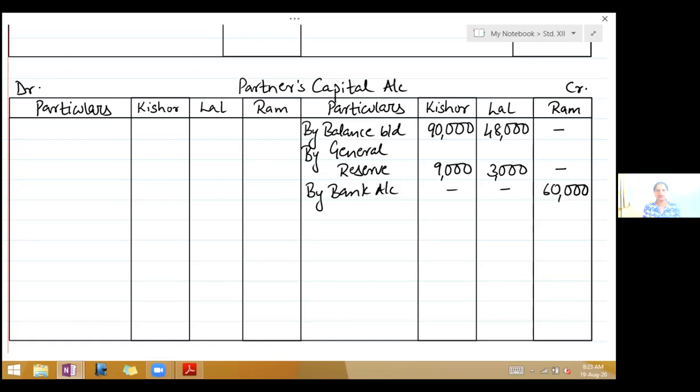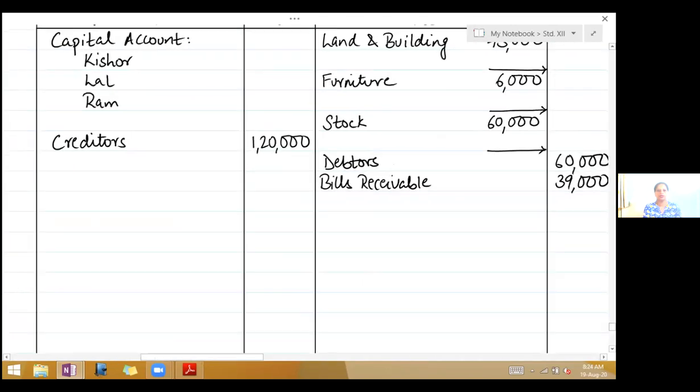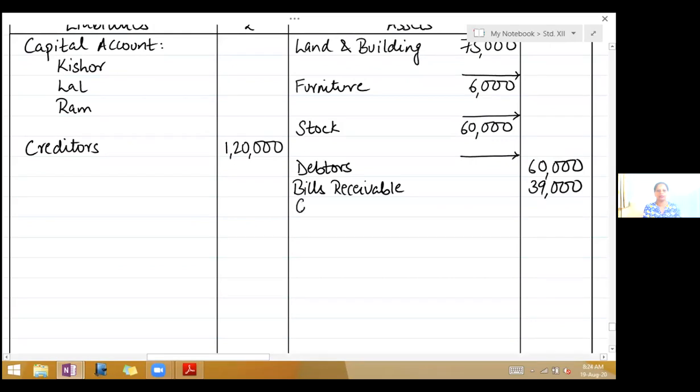So first entry, credit the capital account, write by goodwill account that 60,000 to be divided in the ratio of 3:1. So it's 45,000 for Kishore and 15,000 for Lal. Now since it is only raised, the second effect will be shown on the asset side of the balance sheet. So on the asset side, write goodwill 60,000.